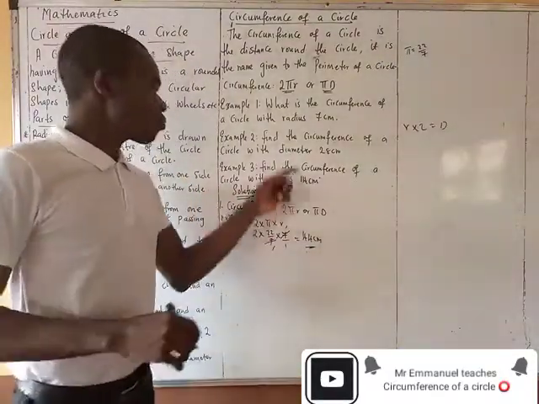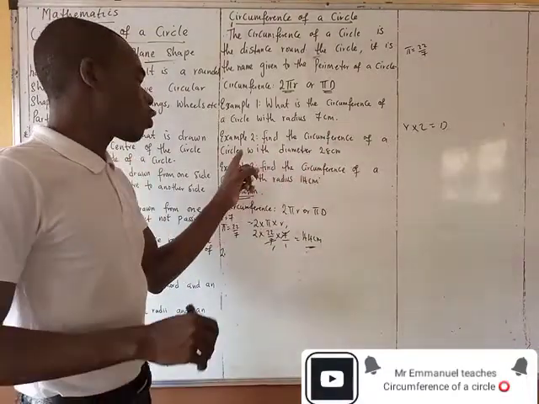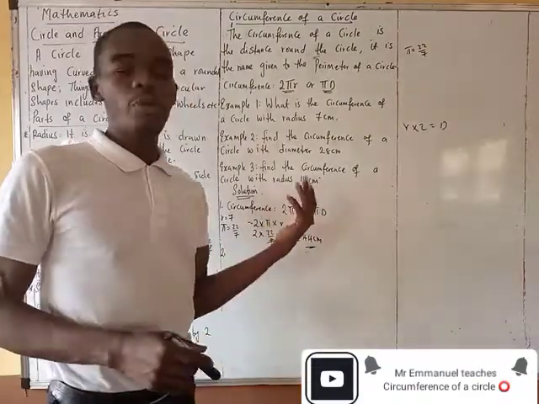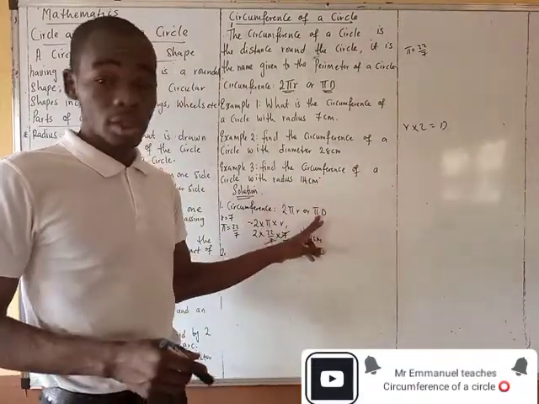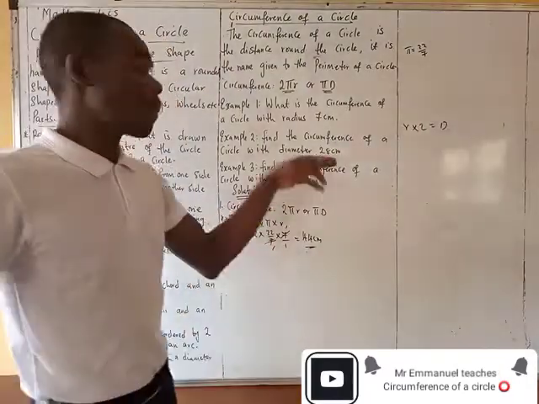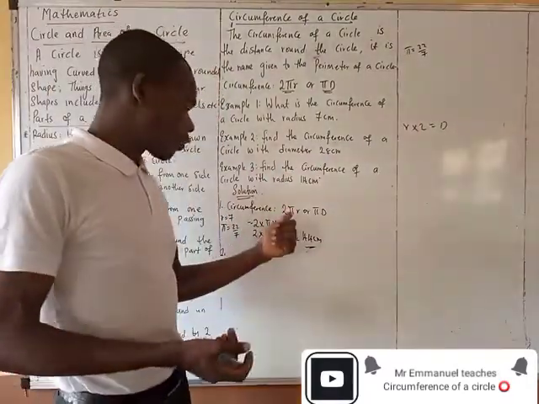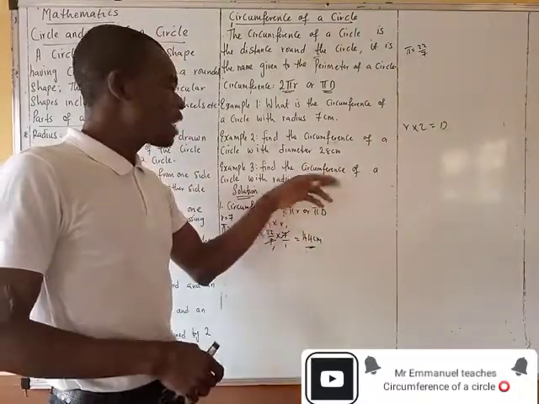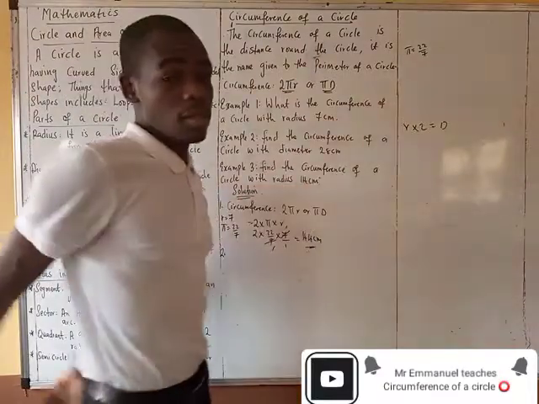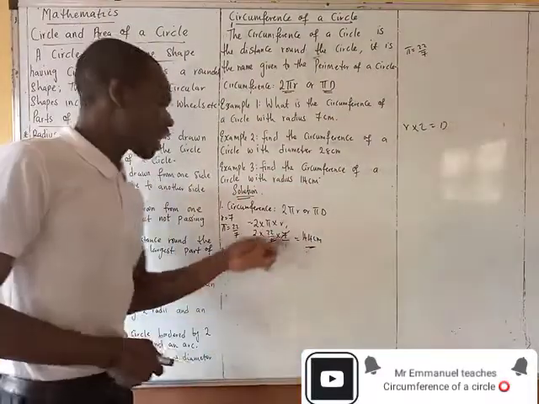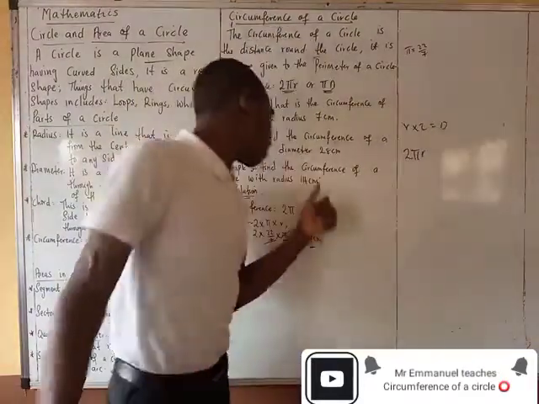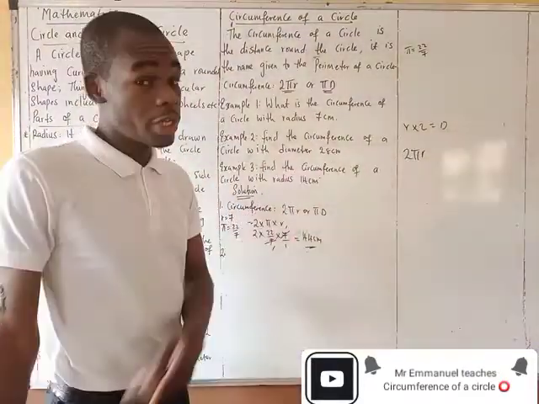Number 2 question says, find the circumference of a circle with diameter 28 centimeters. Now, we might decide to use this formula, pi d, or we might divide this by 2, whichever one you do. If you divide the diameter by 2 to get the radius and you use this formula, fantastic. If you say, I don't want to go through that stress, so let me just put the diameter there, you will still get the same answer.